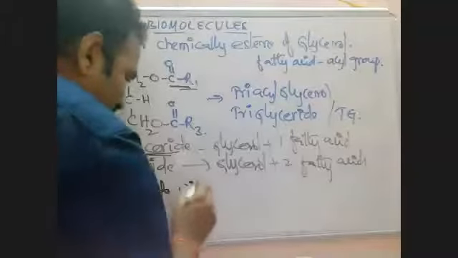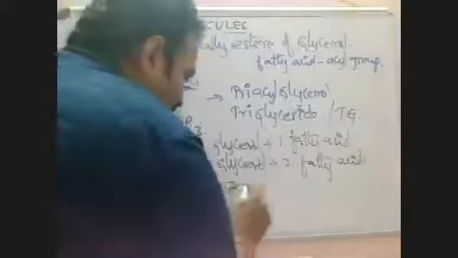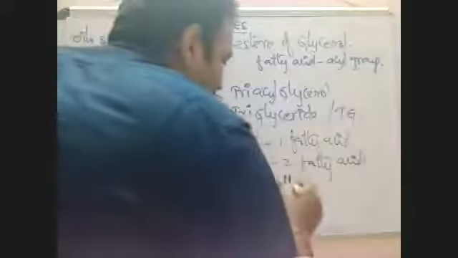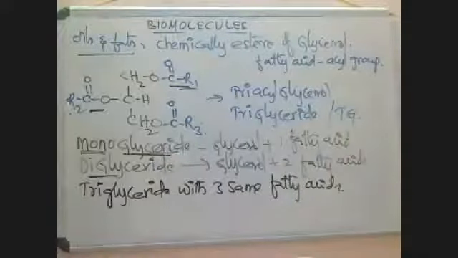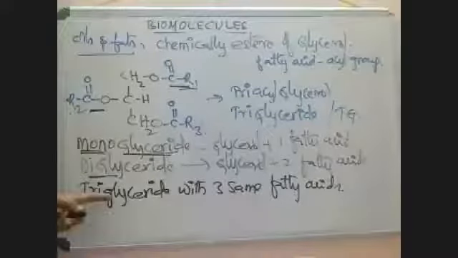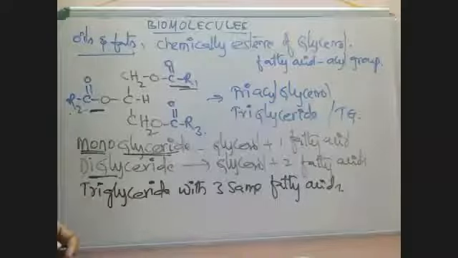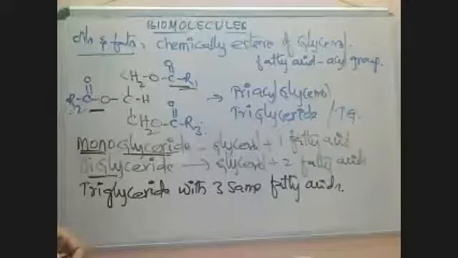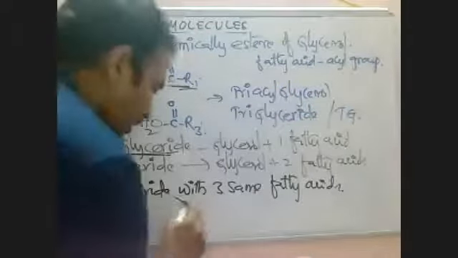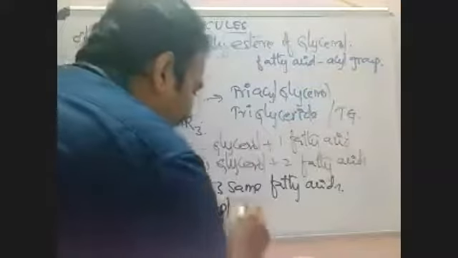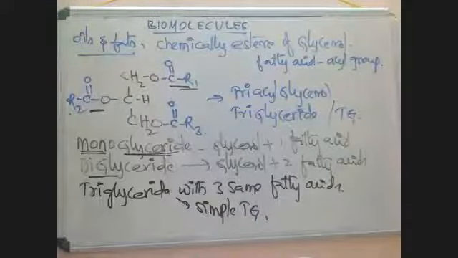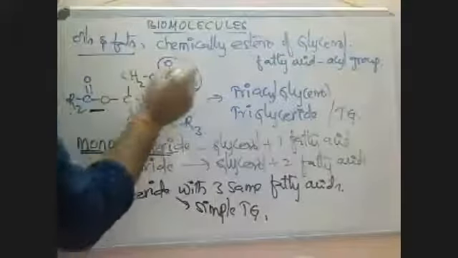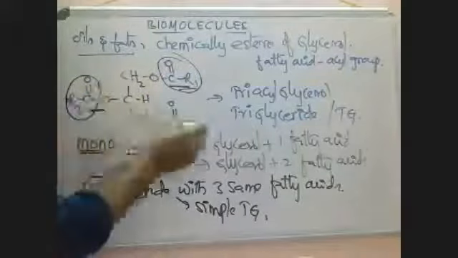with three same fatty acids. Three fatty acids are there in a triglyceride, and those three fatty acids are of the same type. Same type means it is called a simple triglyceride. Whatever the fatty acid present here, the same three fatty acids are similar.